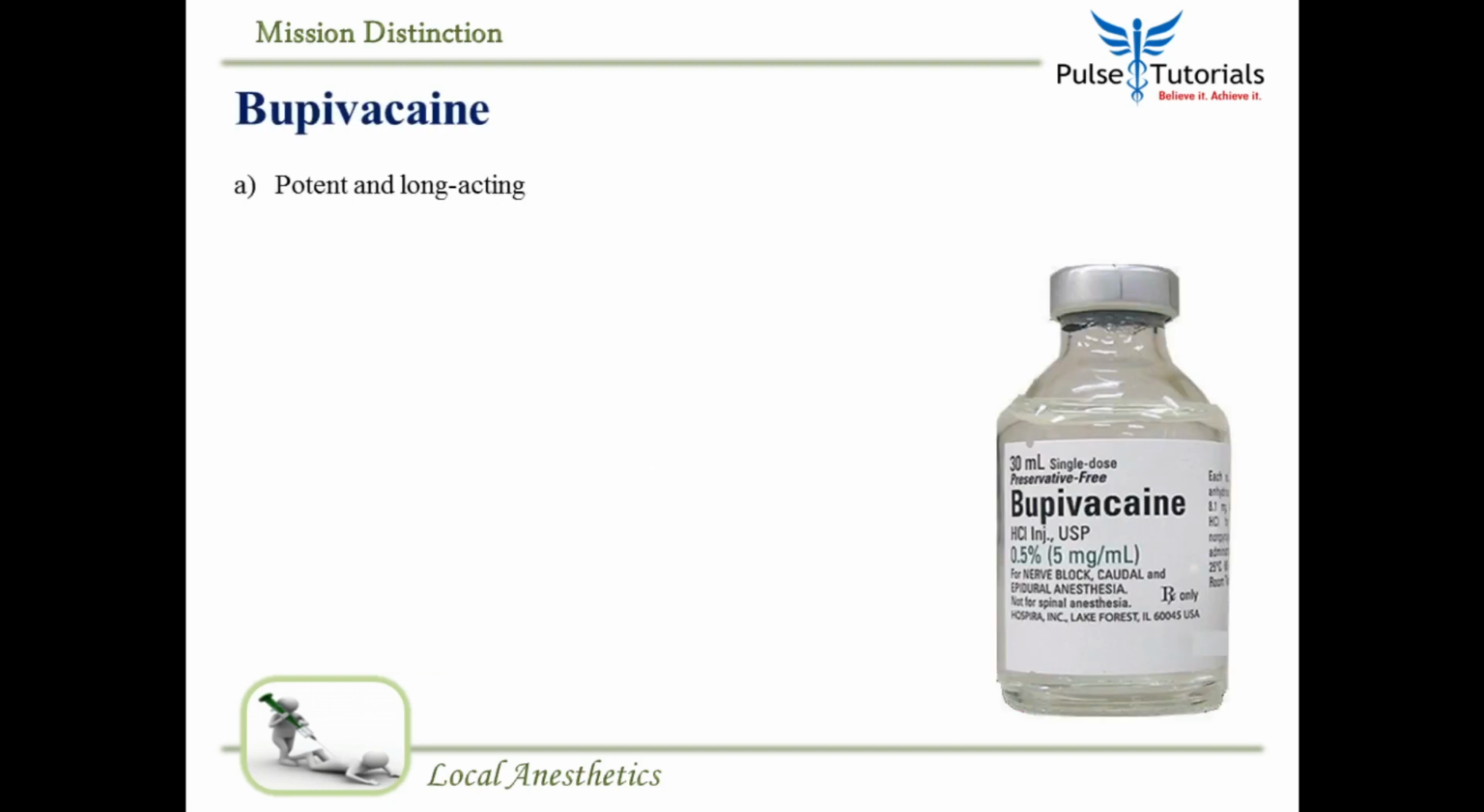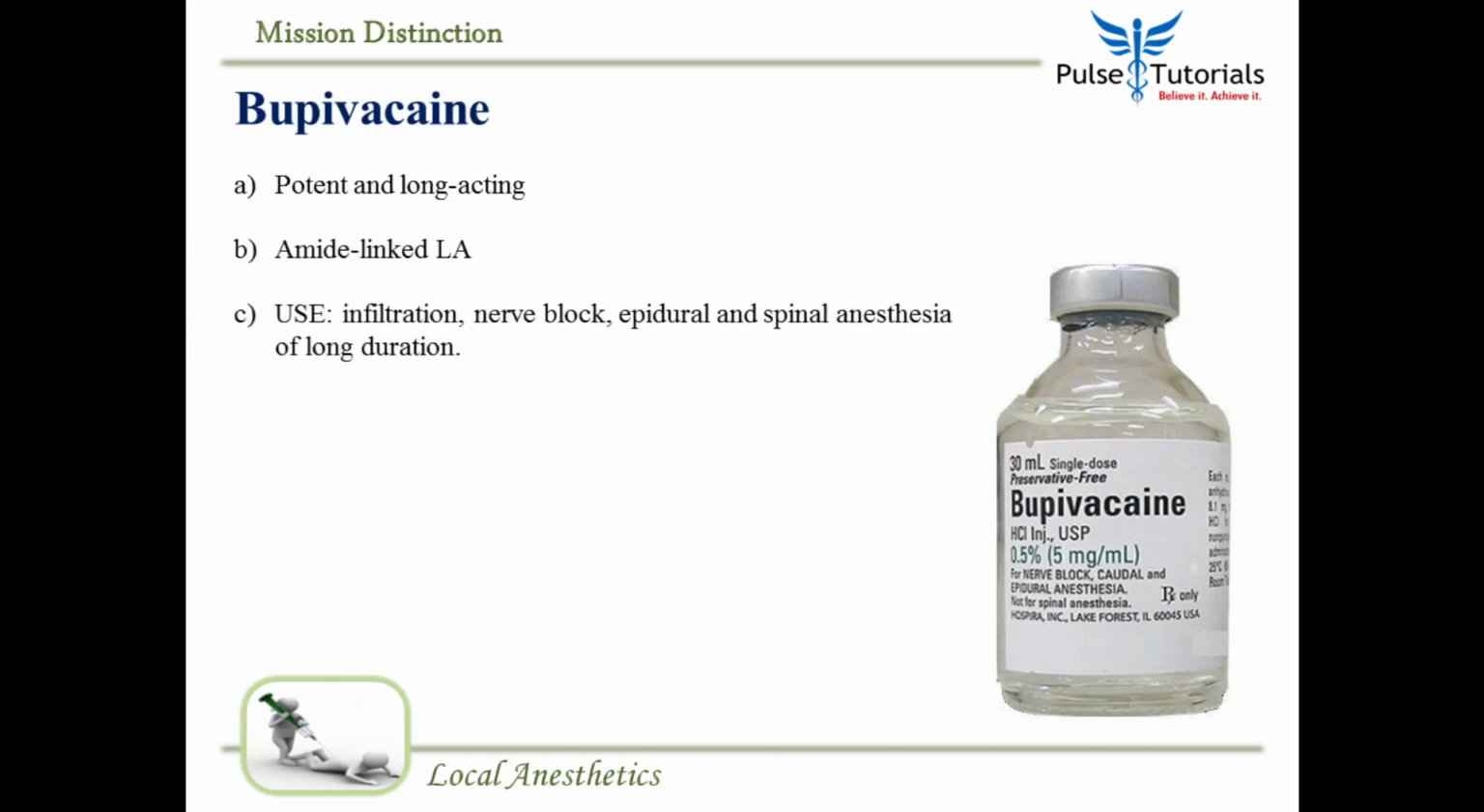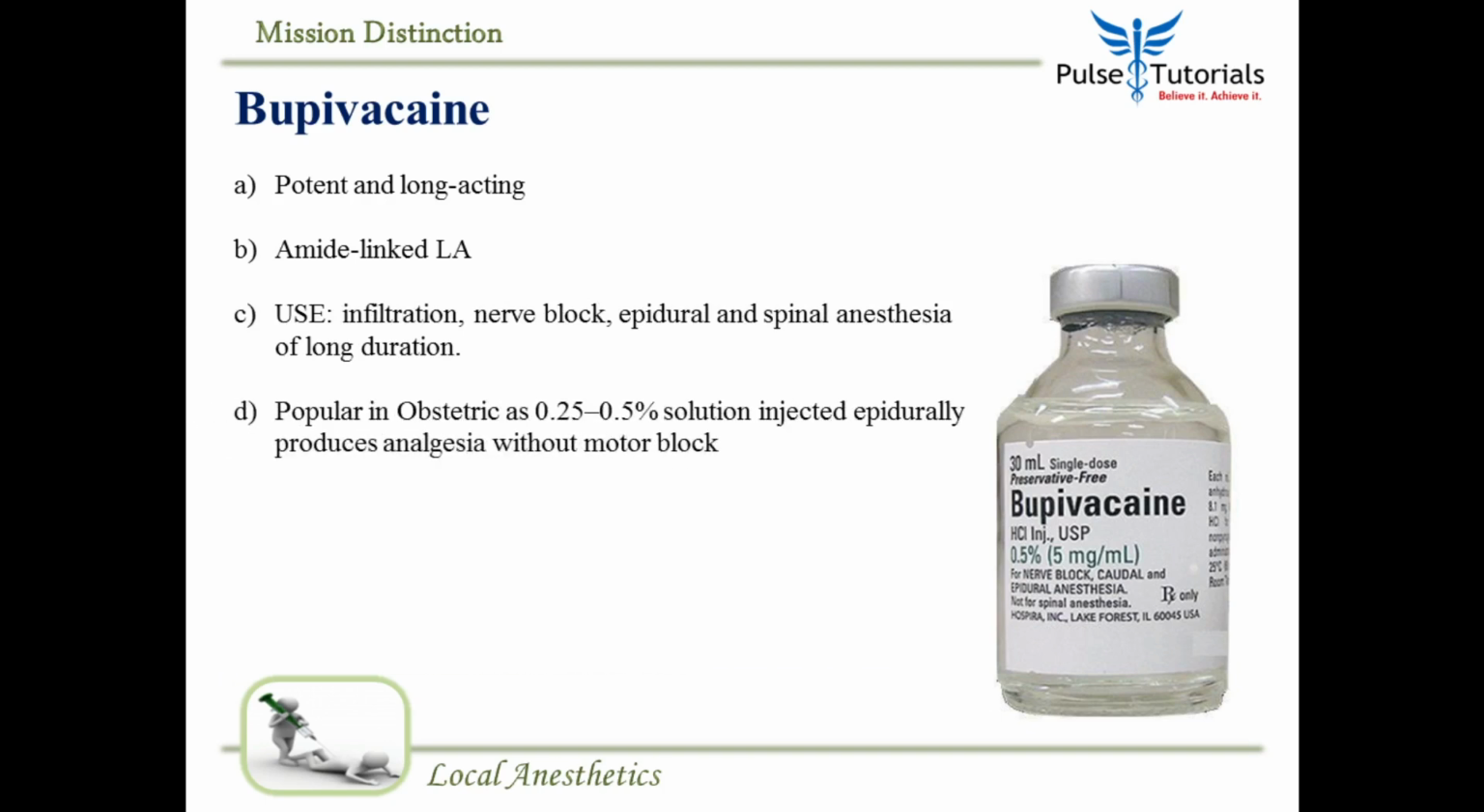And bupivacaine. Bupivacaine is a potent, long-acting amide-linked local anesthetic, which we use for infiltration, nerve blocks, epidural and spinal anesthesia of long duration, and this is the medicine of choice for obstetrics. 0.25 to 0.5% solution given epidurally gives you fantastic analgesia. Only pain is blocked, no motor blockade happens, which means the mother can feel the muscles contracting. She is not anesthetized. She can actually contribute by bearing down. Bearing down is when the mother pushes so that the baby comes out.